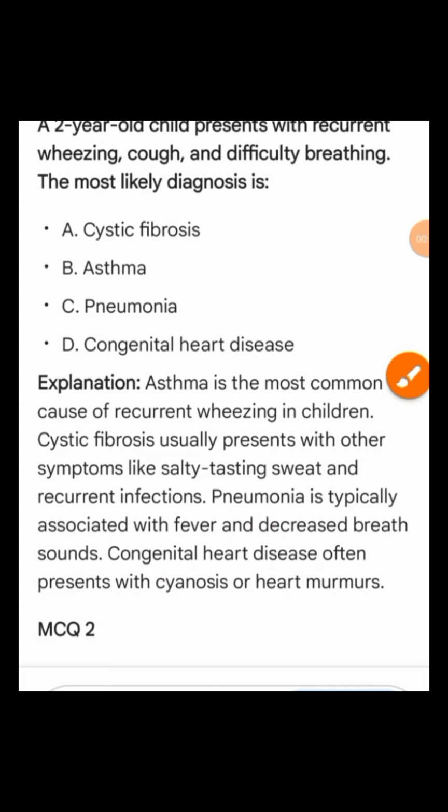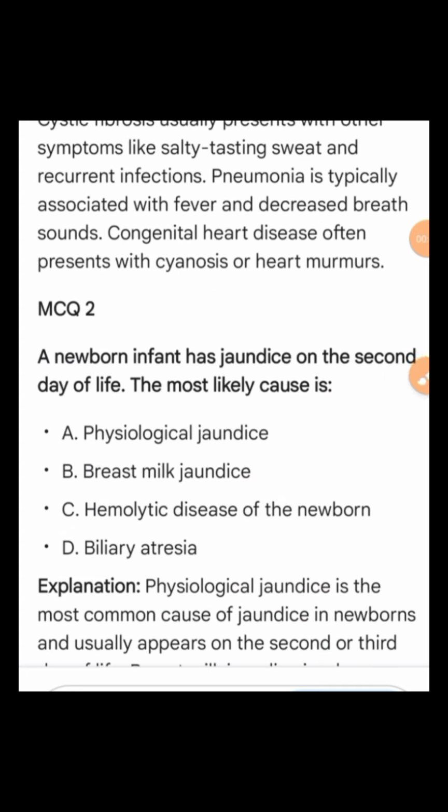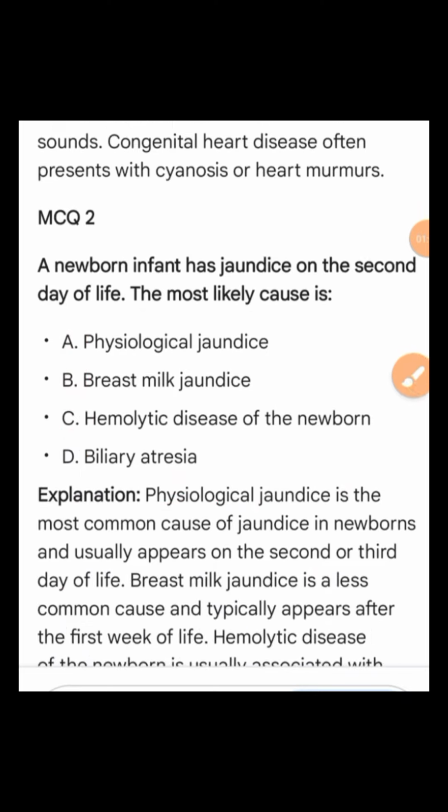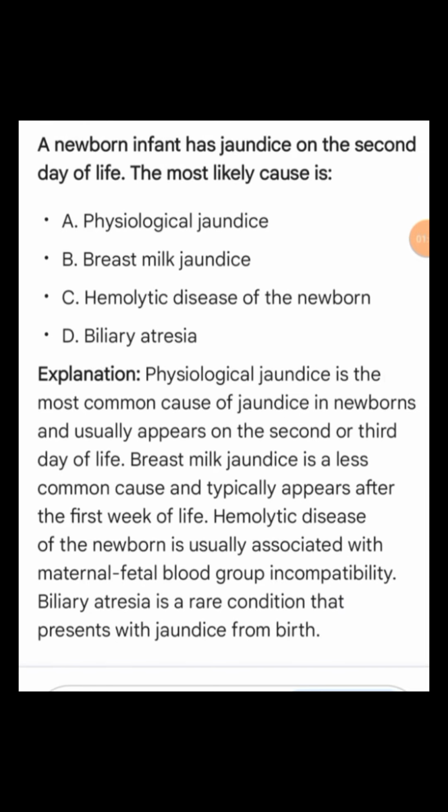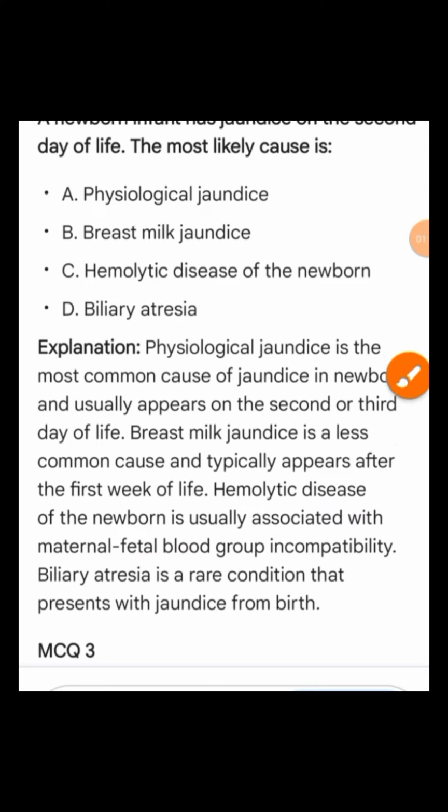MCQ 2. A newborn infant has jaundice on the second day of life. The most likely cause is A. Physiological jaundice, B. Breast milk jaundice, C. Hemolytic disease of the newborn, D. Biliary atresia. Explanation. Physiological jaundice is the most common cause of jaundice in newborns and usually appears on the second or third day of life. Breast milk jaundice is a less common cause and typically appears after the first week of life. Hemolytic disease of the newborn is usually associated with maternal fetal blood group incompatibility. Biliary atresia is a rare condition that presents with jaundice from birth.